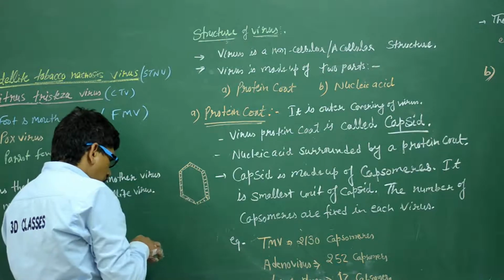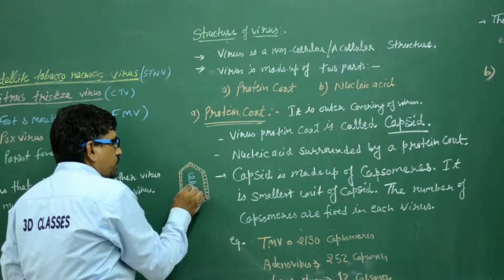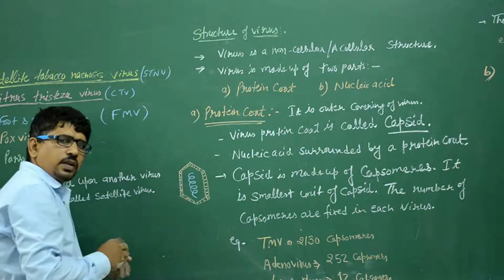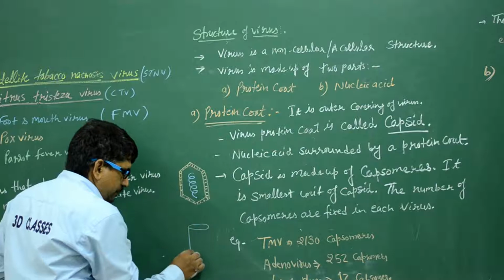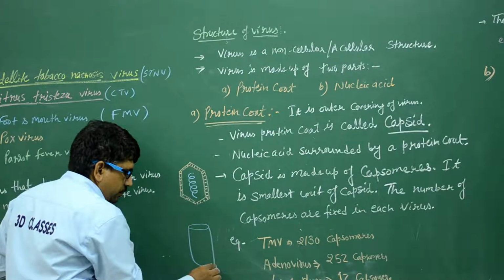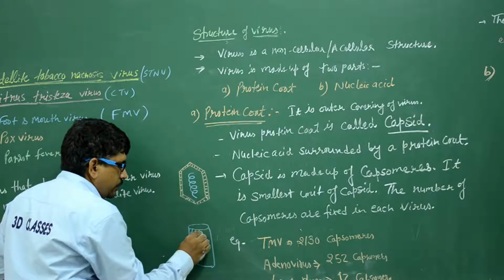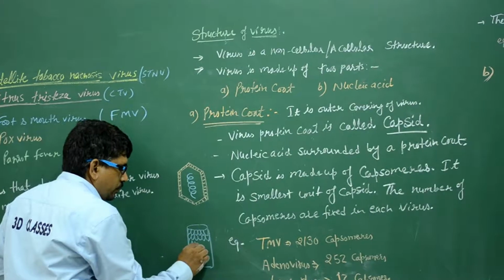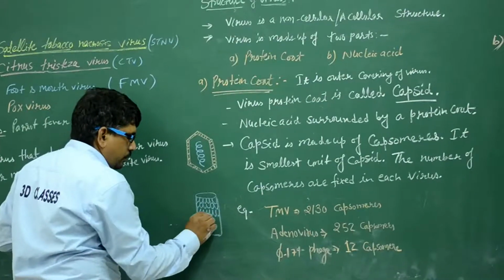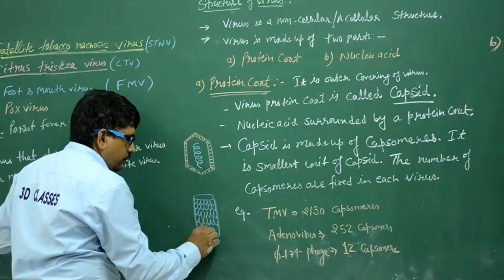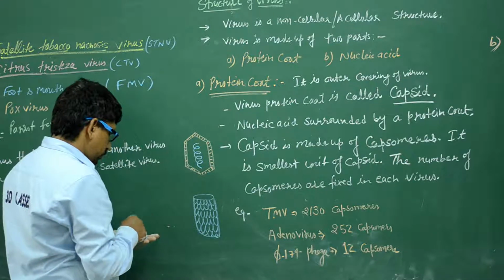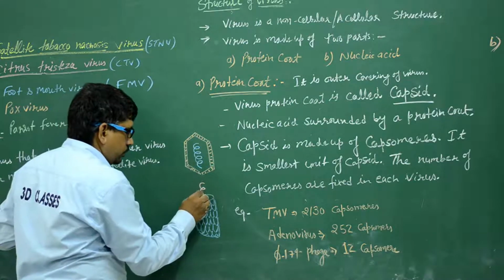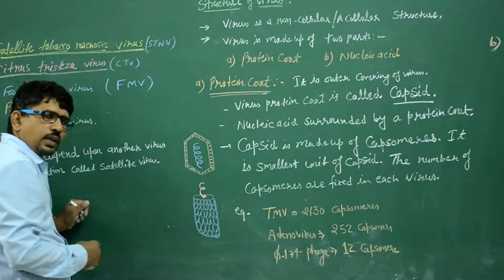And inside the protein coat, genetic material is present. That is the virus. Like this.